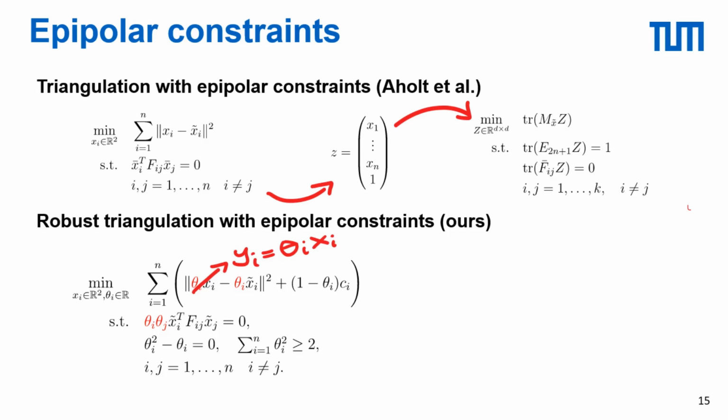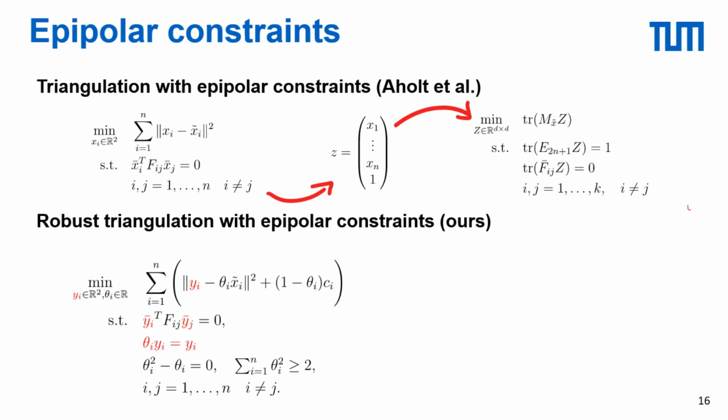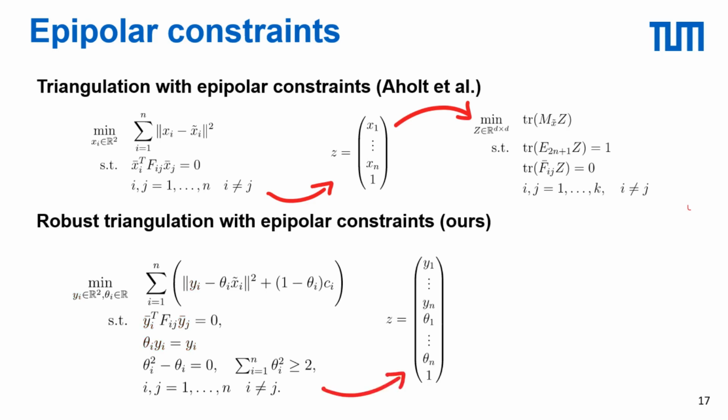Then, as a final step, we reparameterize the problem in terms of new variables y_i, which equals theta_i times x_i, which leads us to a second-order formulation. To maintain the relationship between y_i and the original problem variables, we also have to introduce a new extra constraint that theta_i times y_i equals y_i. We can then obtain the relaxation by stacking all variables into a single vector as shown here.